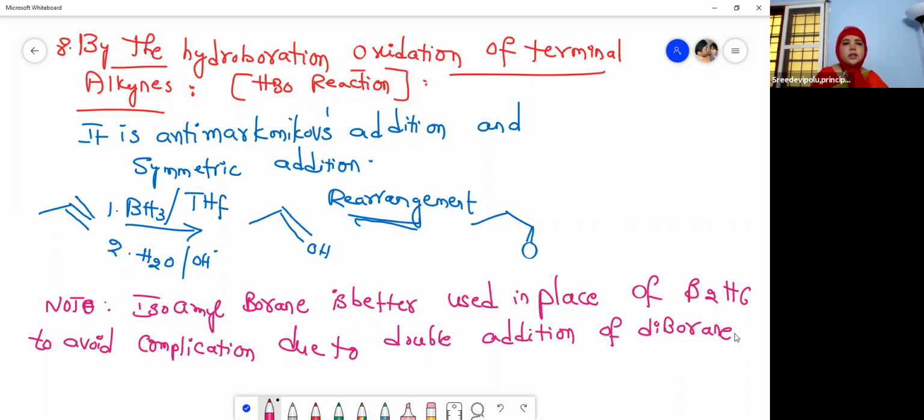So this is the hydroboration oxidation of terminal alkynes, the HBO reaction.